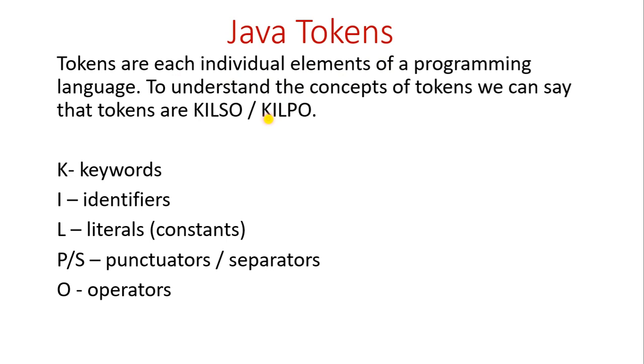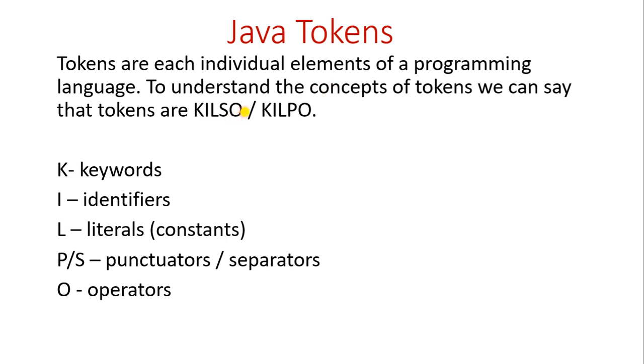When we were kids and started studying, first we learned about the alphabets or letters. After that we learned how to make words, then sentences, then paragraphs. So like this, step by step we have learned. So here also, tokens means each individual element: every word and every symbol which is specific to a programming language, that is the Java programming language, is called a token.